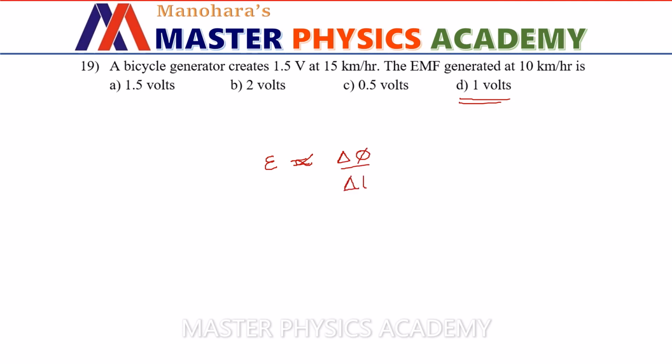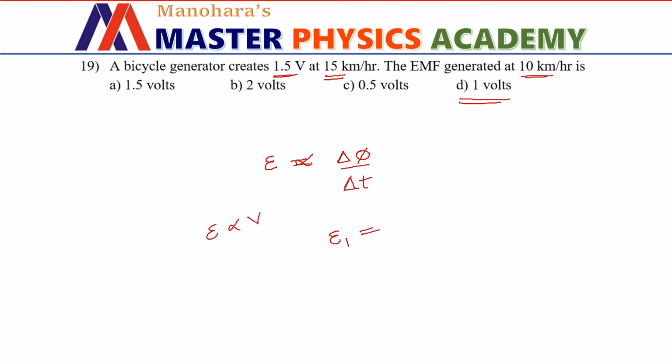So now the rate of change of flux depends on speed, because more the speed of the turnings of the windings, then more induced EMF will be generated. So for 15 km per hour, the generated induced EMF is 1.5. Therefore, for 10 km per hour, it should be 1 volt.